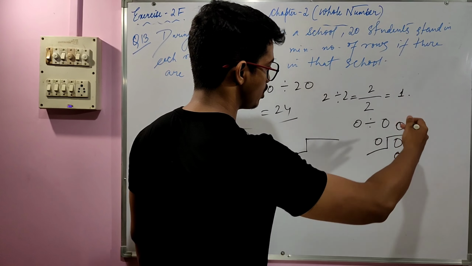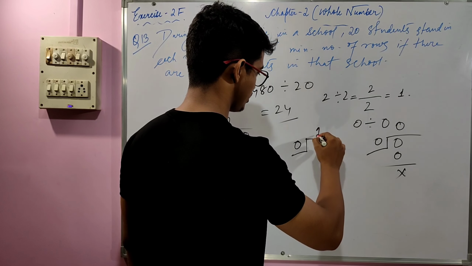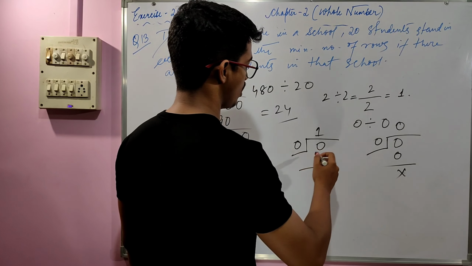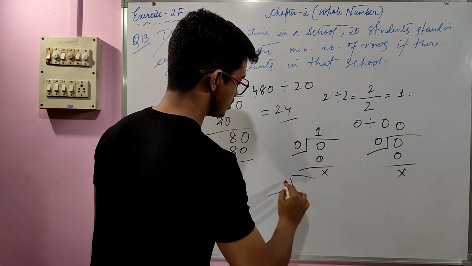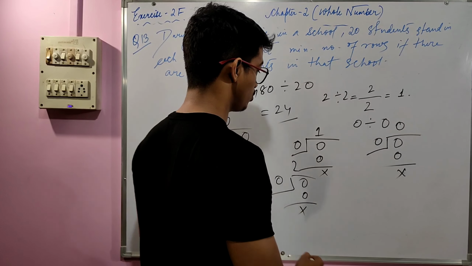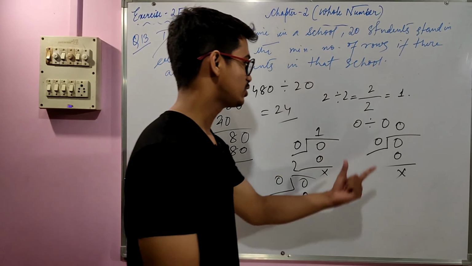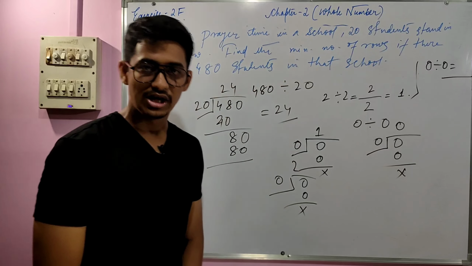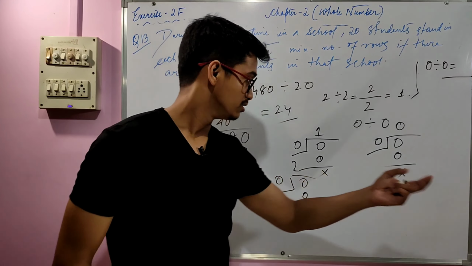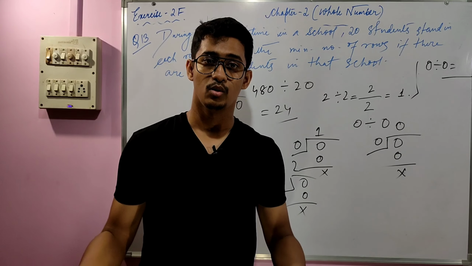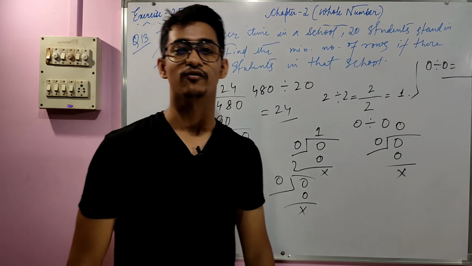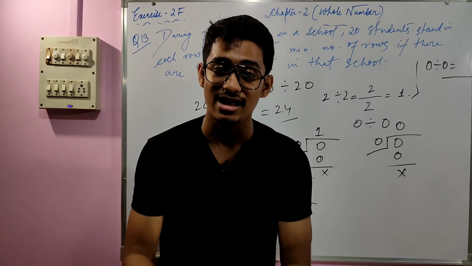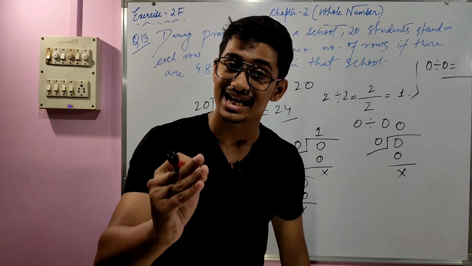If 0 into 0 gives us 0, 0 into 1 also gives us 0, right? 0 into 1, yes, gives us 0. 0 into 2 also gives us 0. So what to put in that answer? If I write 0 divided by 0 as a fill in the blanks, what to write over here? 0, 1, 2 or any number? We cannot write any answer because 0 divided by 0 is not giving us an exact answer.